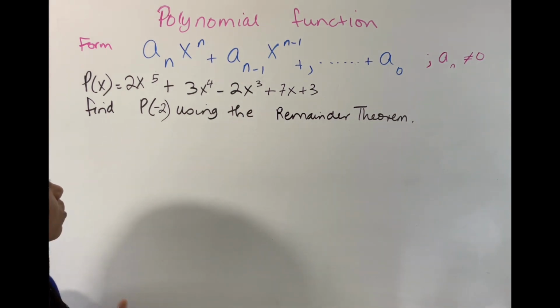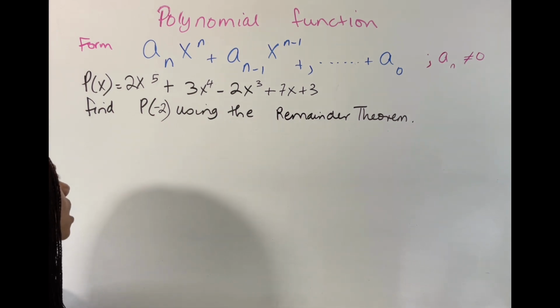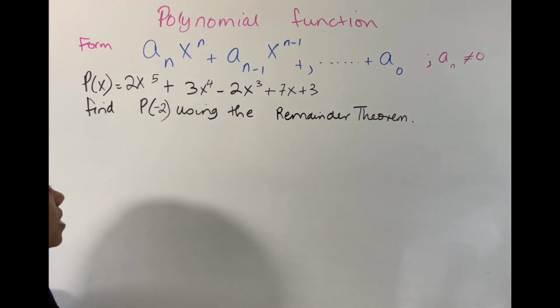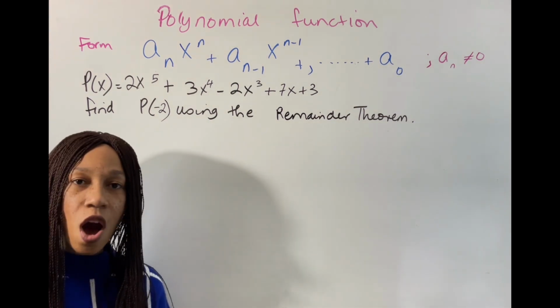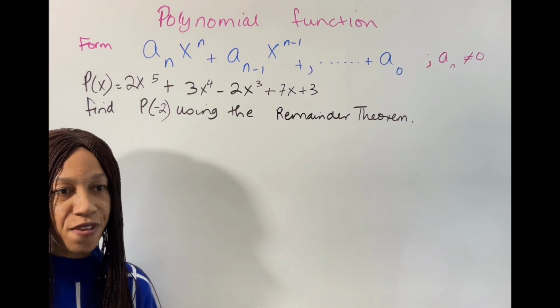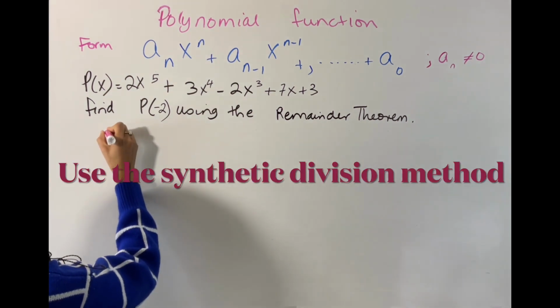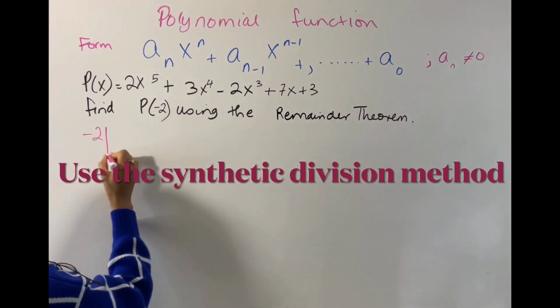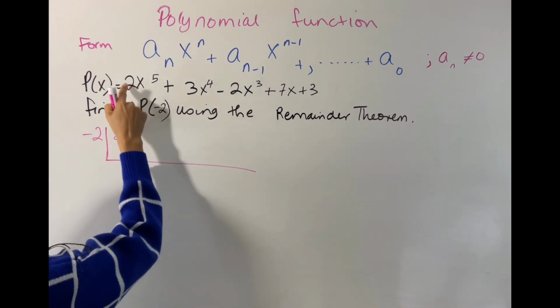P of x is equal to 2x to the 5th power plus 3x to the 4th power minus 2x to the 3rd power plus 7x plus 3. And we are going to find P of negative 2 using the remainder theorem. So off the top, as I told you before, you start out with your synthetic division and use that first. So step 1, we're going to use the synthetic division and we're going to set it up. Our negative 2 is going to come here.